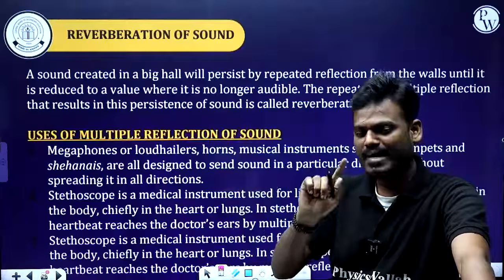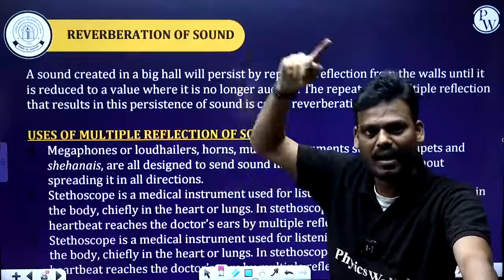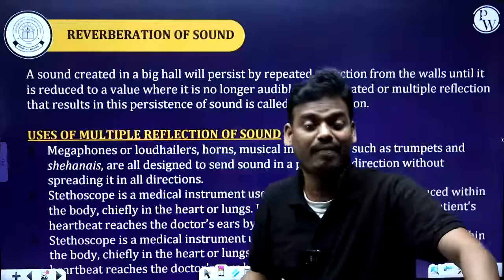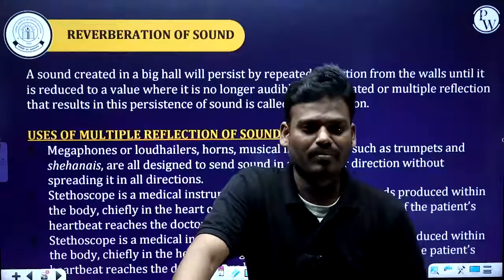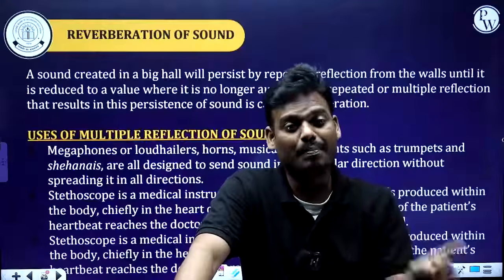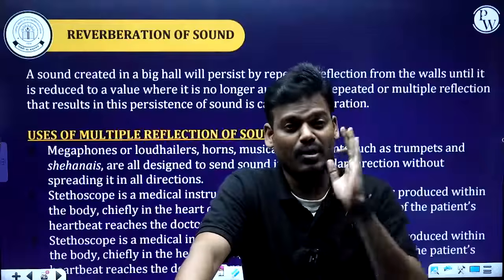If I say hi one time, and the reflection comes hi, hi, hi, hi, it is a multiple reflection. This multiple reflection, multiple echo, we call a reverberation of a sound.